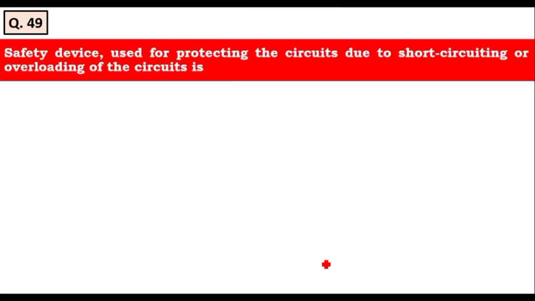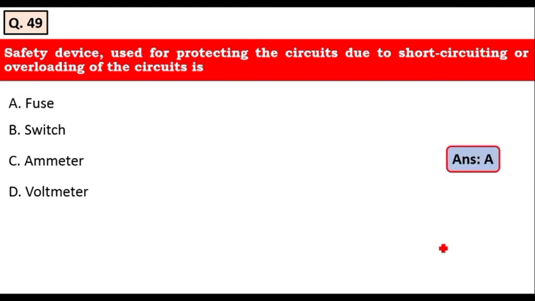The next question is, a safety device used for protecting circuits from short circuiting or overloading of the circuit is: fuse, switch, ammeter, voltmeter. Yes, it is the fuse that is used for protecting the circuits from short circuiting or overloading of the circuits.